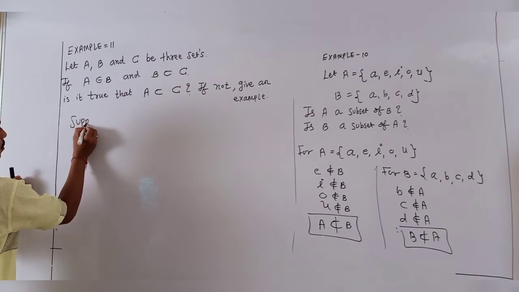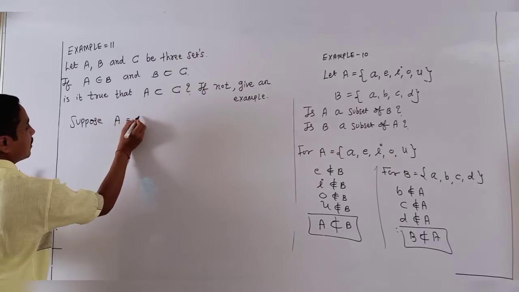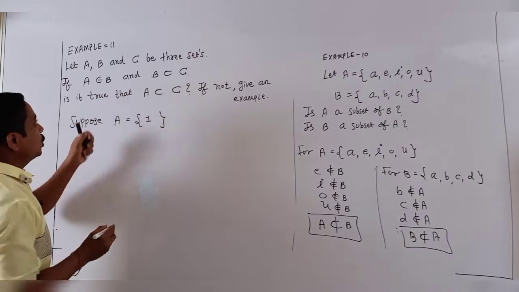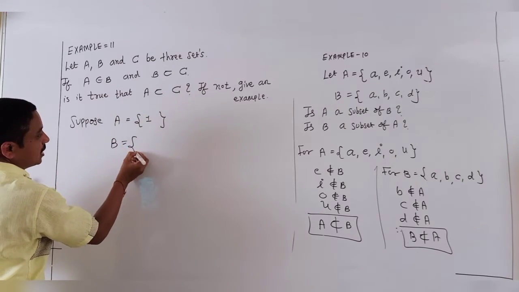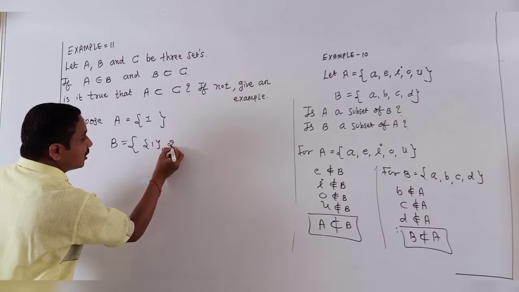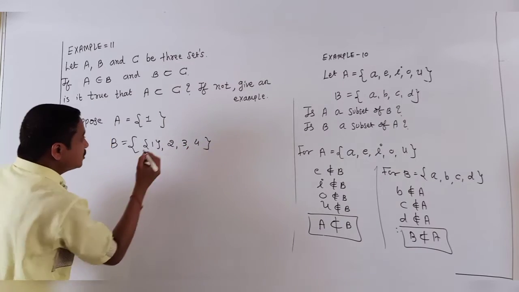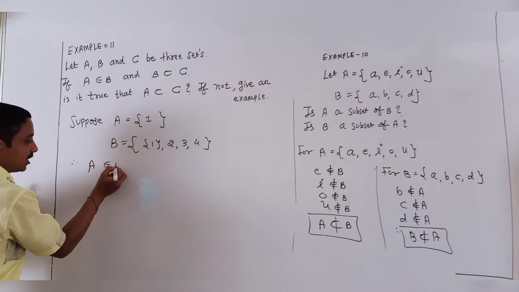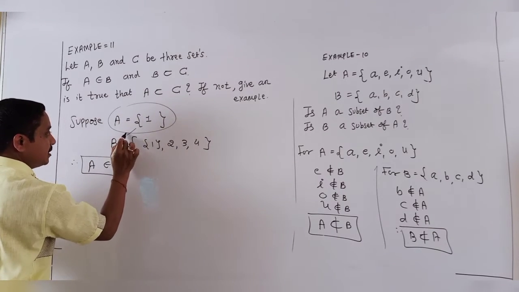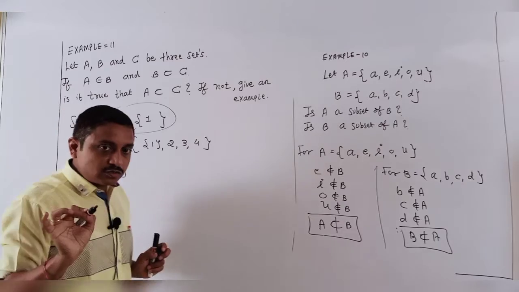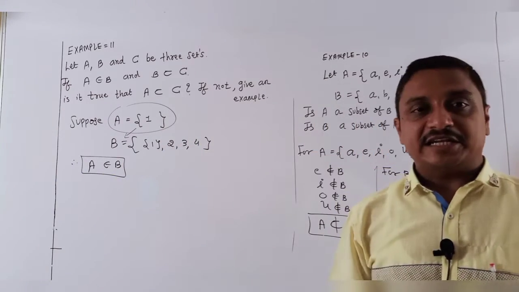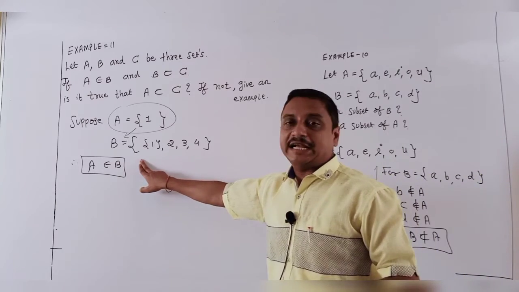Suppose set A has just 1 element. So what is the B set? Yes, these elements are present here, so I just write down 1, and again 2, 3, 4. So the satisfaction is done: A belongs to B. Is this element present in B? Belongs to means present, and subset means all elements are present there.